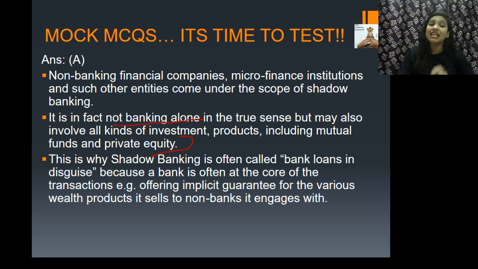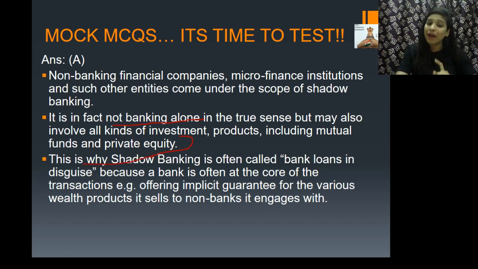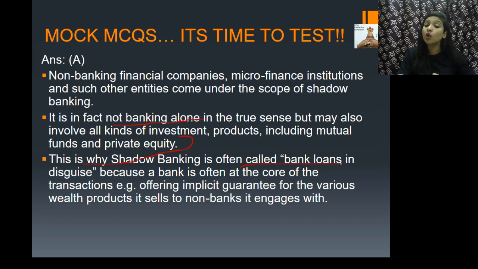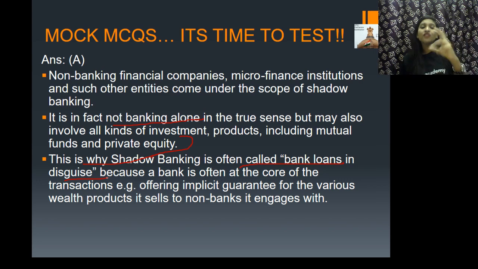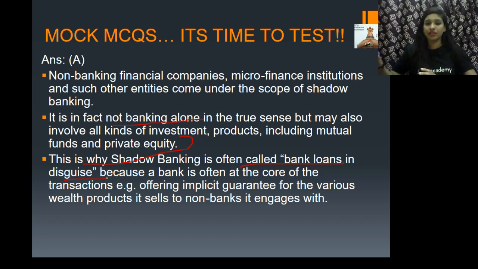And because of this, shadow banking is often called bank loans in disguise. Why, guys? Because a bank is often at the center or core of transactions, right? For example, offering implicit guarantee for the various wealth products it sells to non-banks it engages with. So this is called shadow banking.